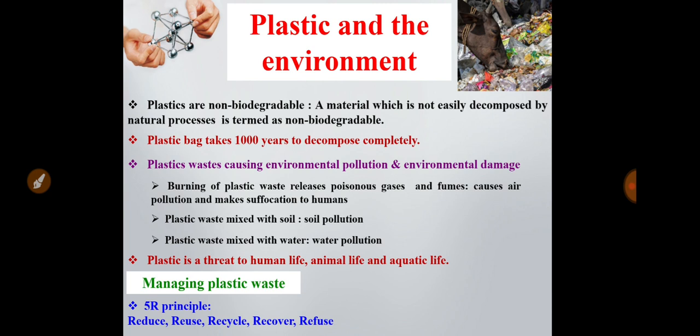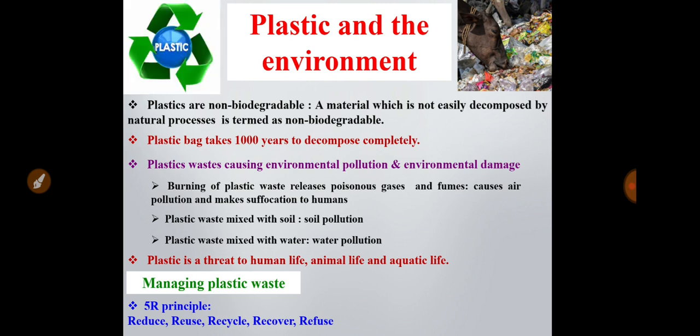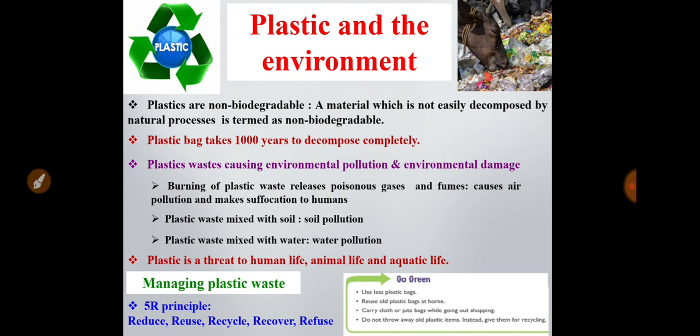Fourth one is recover. We have to collect the waste plastic material and we have to recover it. And fifth one is refuse. When there is a chance of avoiding plastic, we have to refuse plastic. In this way we can manage plastic waste. And this picture shows the reuse or recycle process of plastic material.